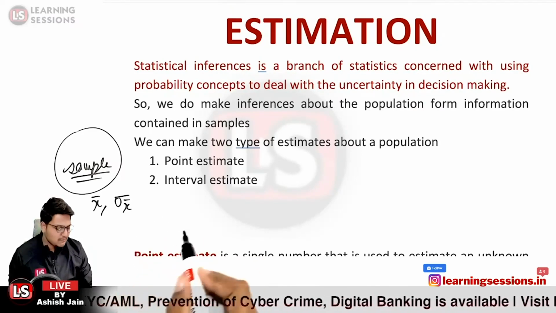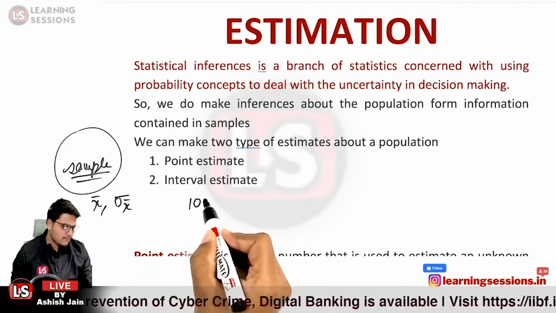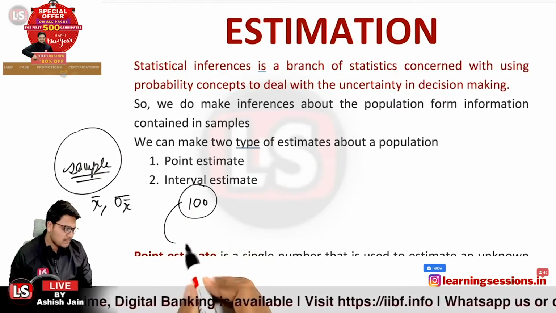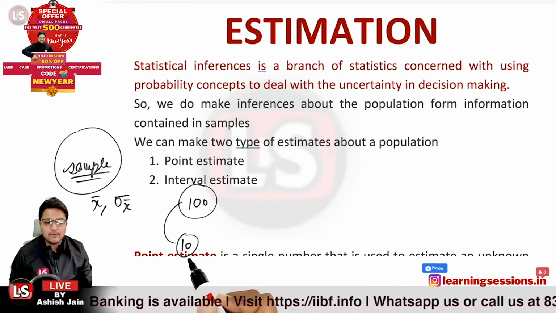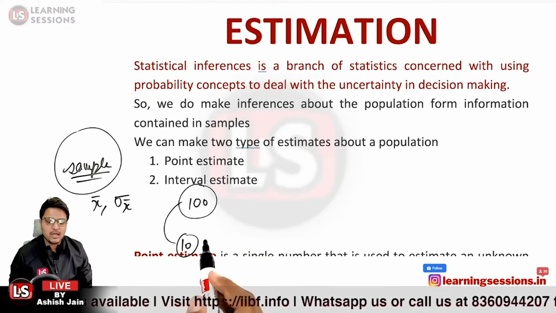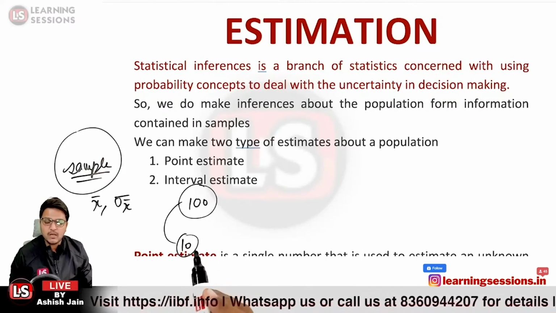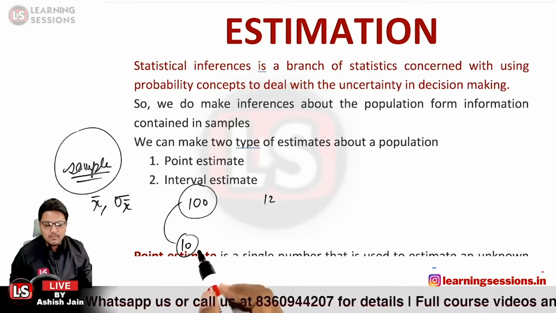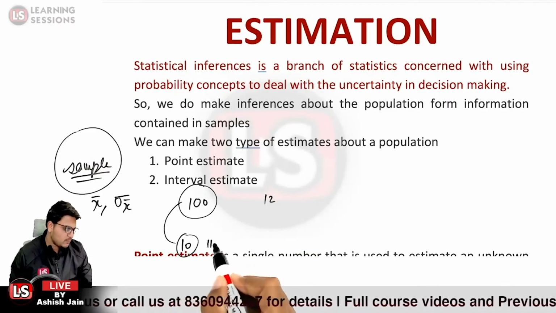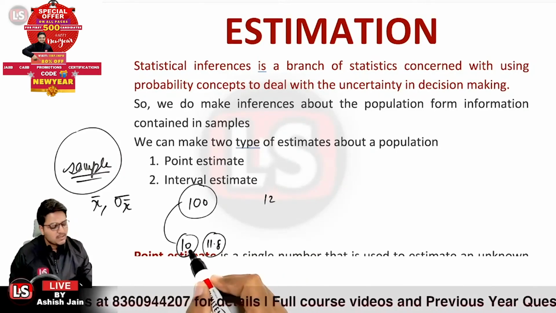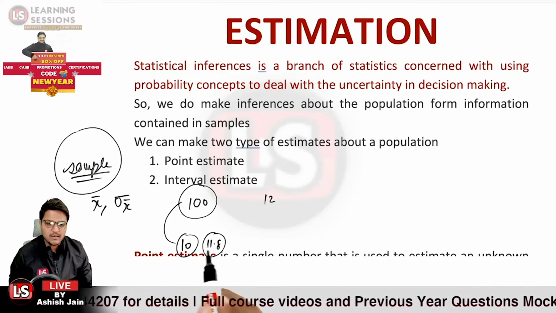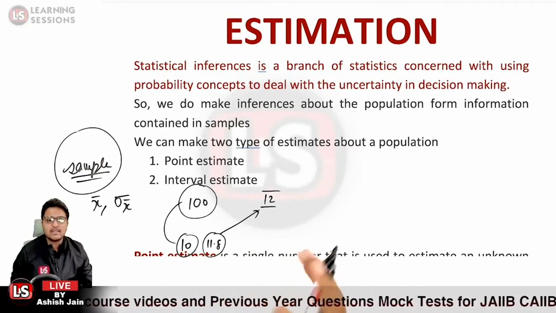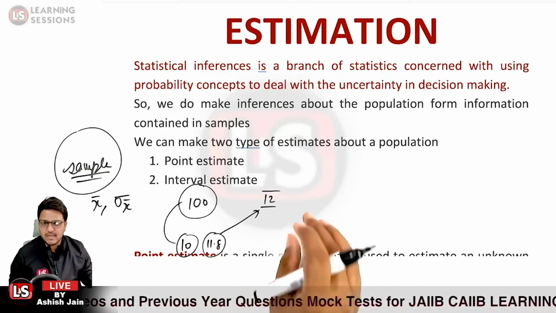Let us take the case that I'm having a population of 100, and out of these 100 I selected a sample of 10 persons. Further I want to make an estimate that the mean of the population would be equal to 12, whereas the mean of the sample is equal to 11.8. I'm estimating the population parameter from the sample statistics. That is the estimation itself.